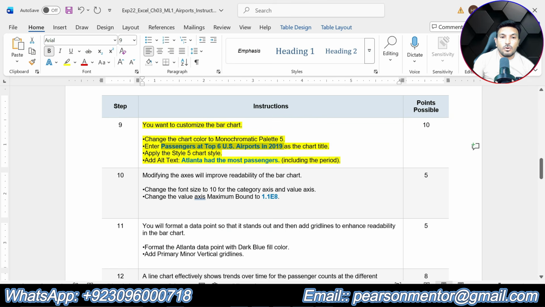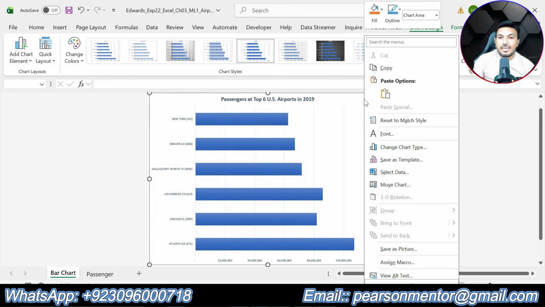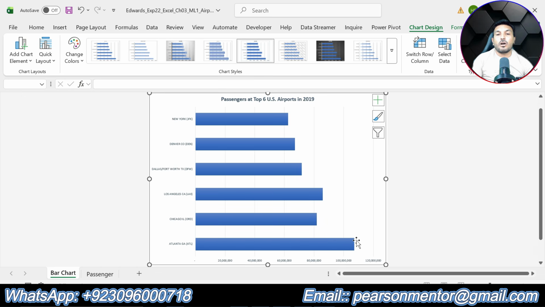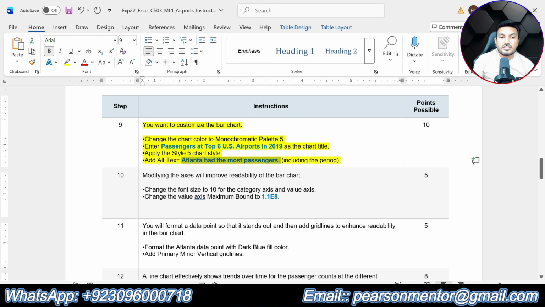Okay. Now add all text. Atlanta had the most passenger including the period. Copy this alt text, go to the workbook, right click here and click view alt text and paste the alt text here. You can either copy and paste it here, otherwise you can type it here as well. Okay, so after copying and pasting it here, just click this save button so that you can save this alt text. Okay, that is all about step number 9 of this assignment.